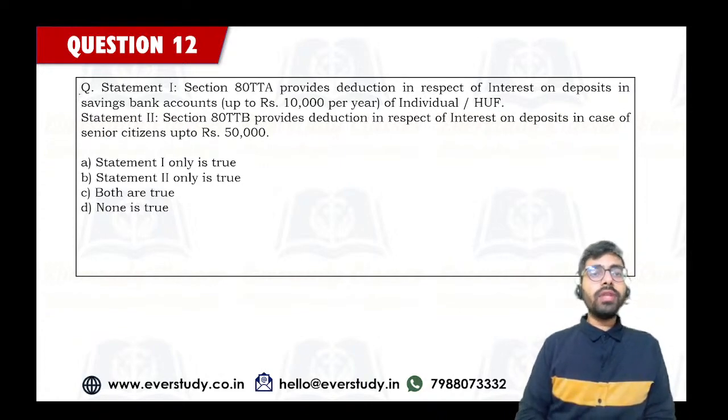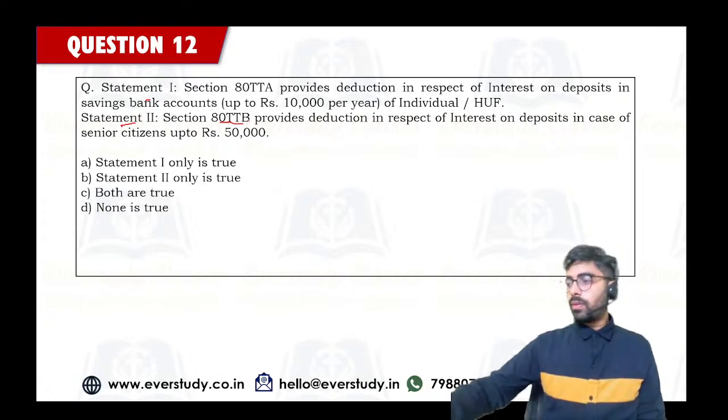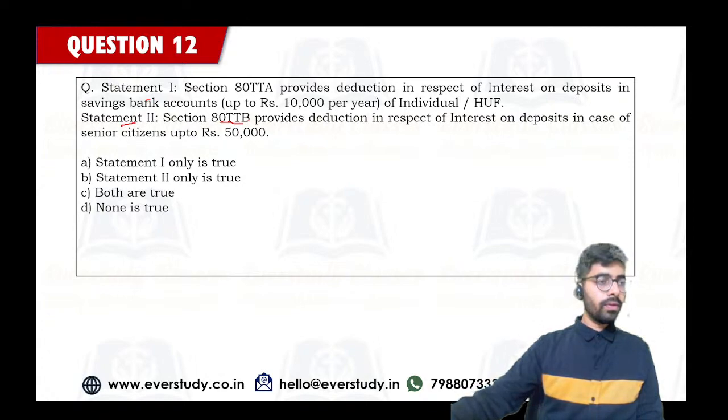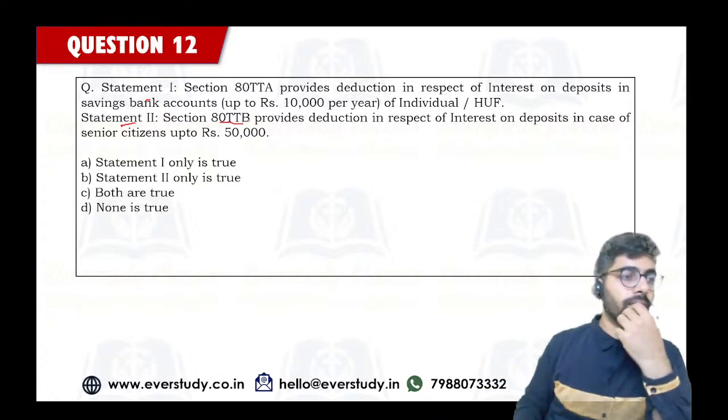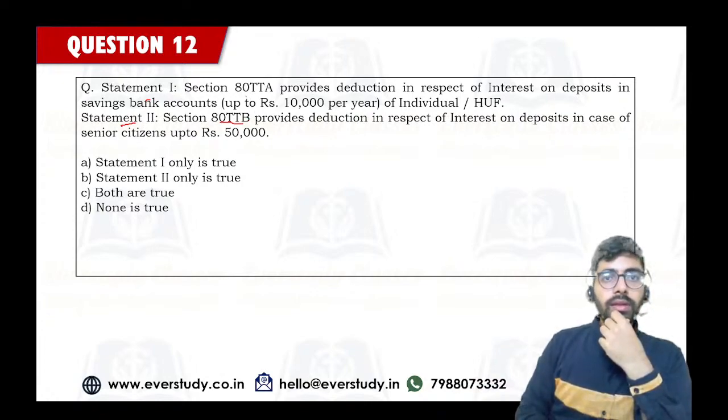So now let's come to the next one. Statement number 1, 80TTA. Statement number 2, 80TTB. Section 80TTA provides reduction in respect of interest on deposits in savings bank accounts of individual, HUF.